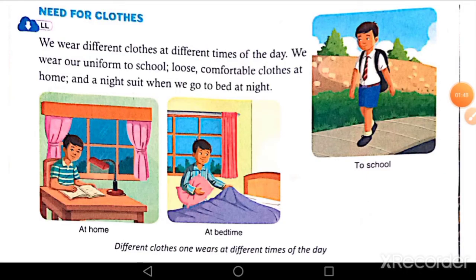Next topic, need for clothes. As you know, clothes serve as extra protection like a second skin, where if you get rashes, it protects your actual skin and also protects us from harsh sun, wind, cold weather and rain. Even for identification, we need clothes. Uniforms are a great example of how clothing is used to identify people such as lawyers and doctors.